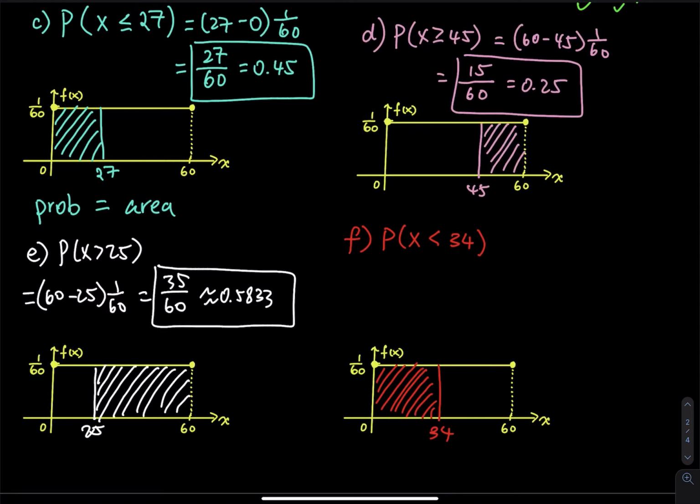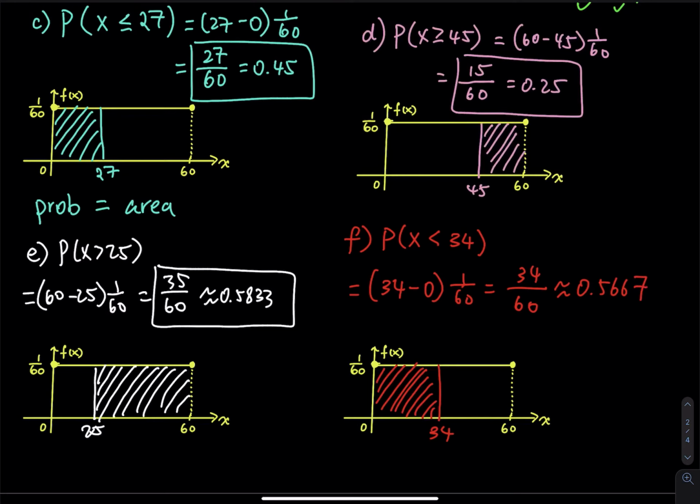So what's the area of this box or rectangle, whatever you like to call? That equals big minus small times the height. So that equals 34 divided by 60. The approximation should be close to the previous answer, right? 34 divided by 60, you have 0.5 and a bunch of 6s. So that will be 0.5667. So that is the answer to F.